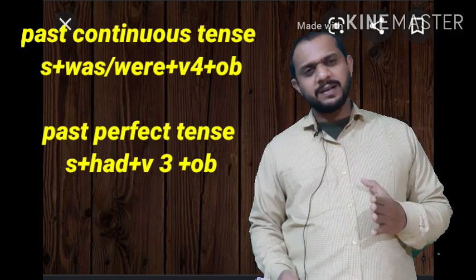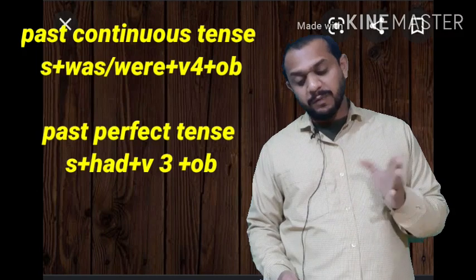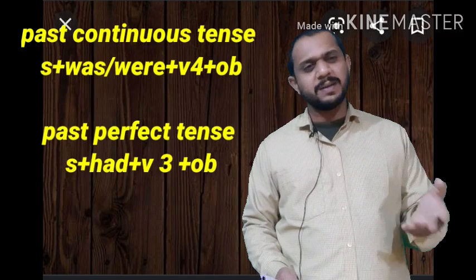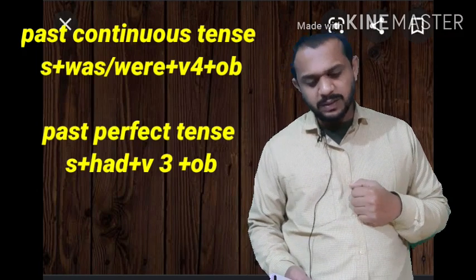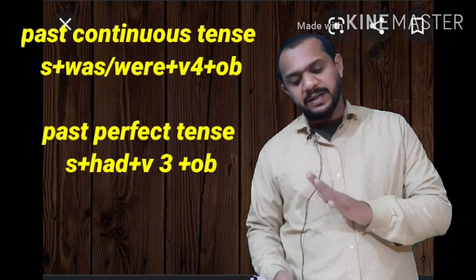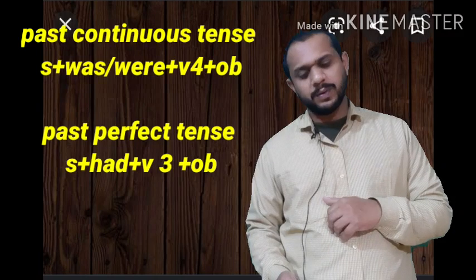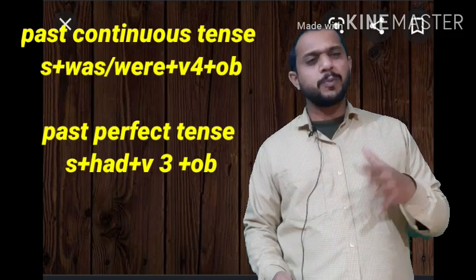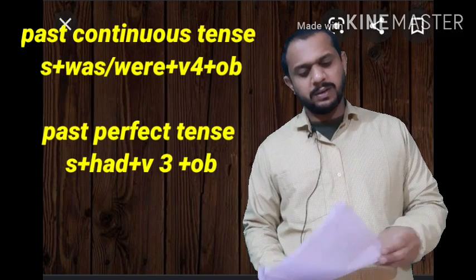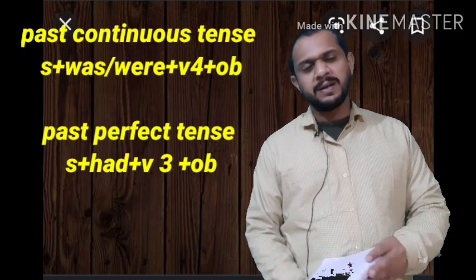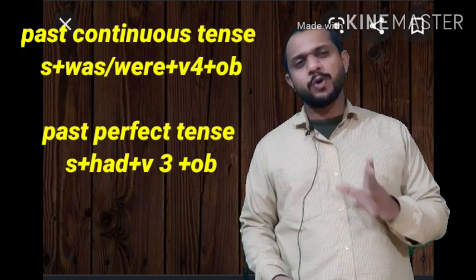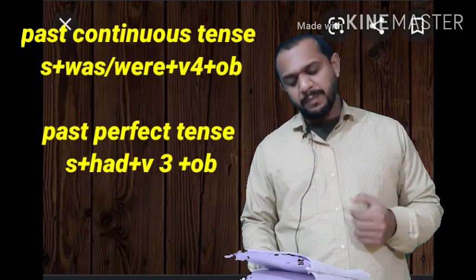An action that was completed before a definite time, or before another action took place in the past. So here we can use past perfect, but we were talking about the past continuous. Past continuous means flow of past. If we talk about the flow of past, the continuity of past, we show it by past continuous.